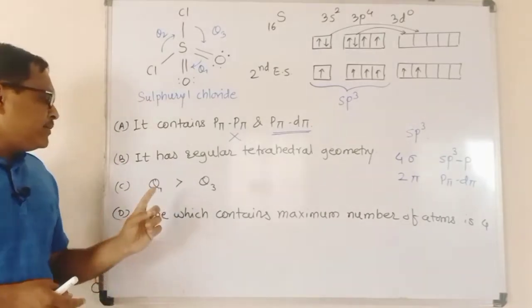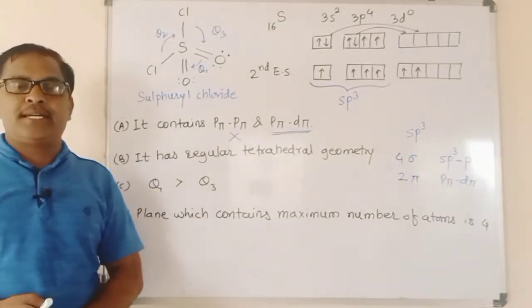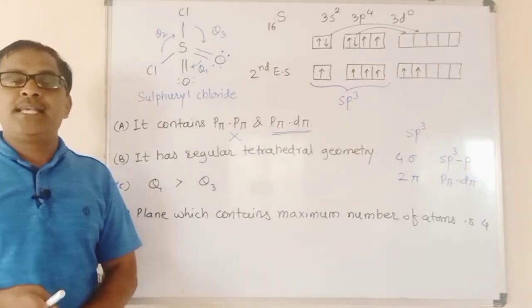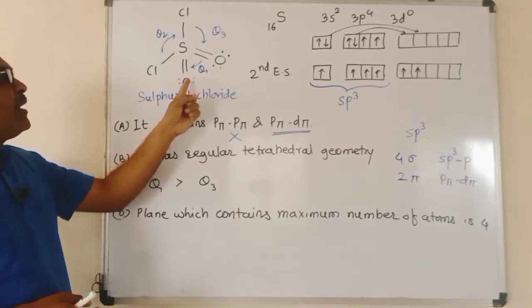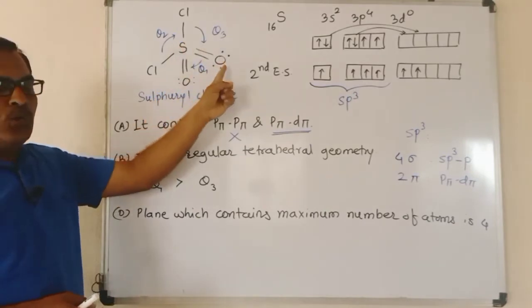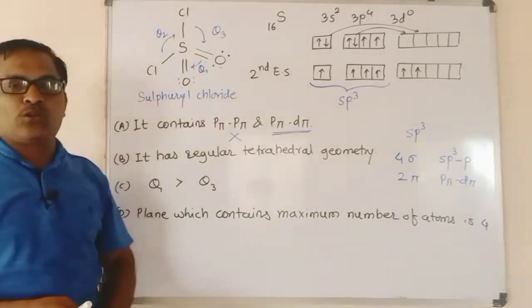Now we shall come to the third option: θ1 is greater than θ3. These are the bond angles for this compound, where θ1 is the bond angle O-S-O and θ3 is the bond angle Cl-S-O.